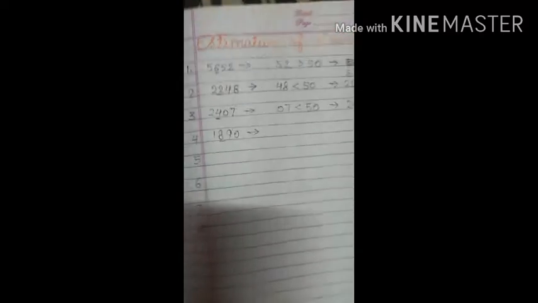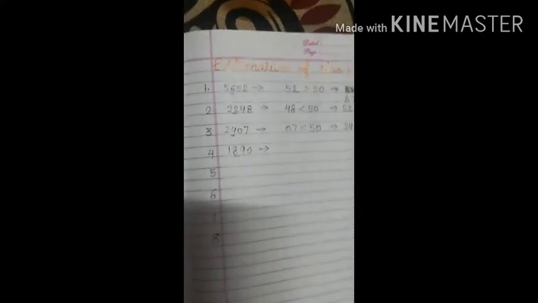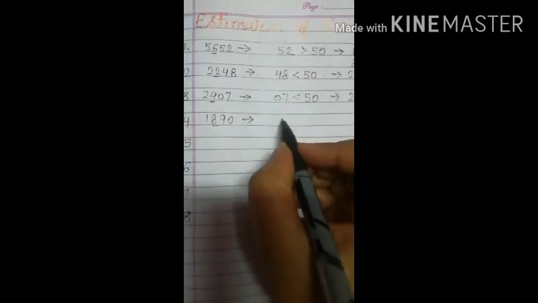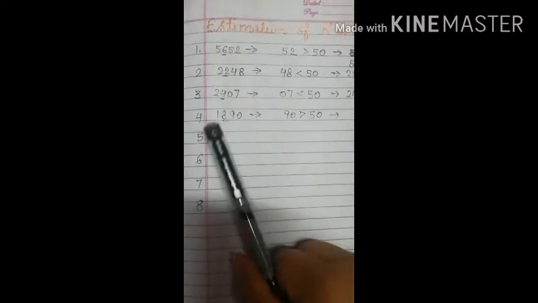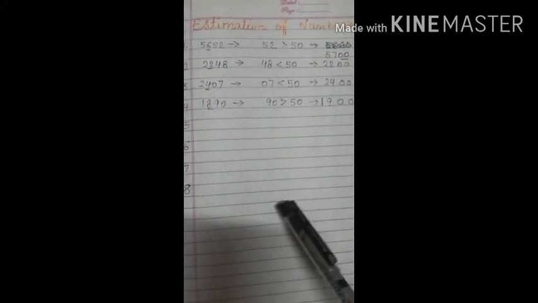So it is 90. Now we will see whether these two digits are greater than 50. Yes, these are greater than 50. So if the digits are greater than 50, then we will write down 00 at the end and we will add 1 to the digit that is at the hundreds place. So it will become 1900. That means after rounding it off we have 1900.